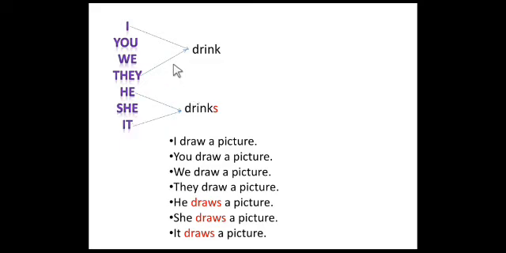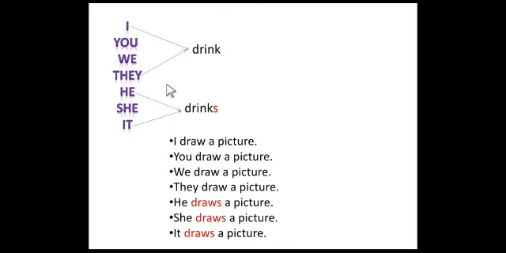When we write a sentence with the verb drink, we say I drink milk, you drink milk, we drink milk, they drink milk. See students, we have not added the s form to the verb here. Or you can take another verb: I eat a banana, you eat a banana, we eat a banana, they eat a banana.